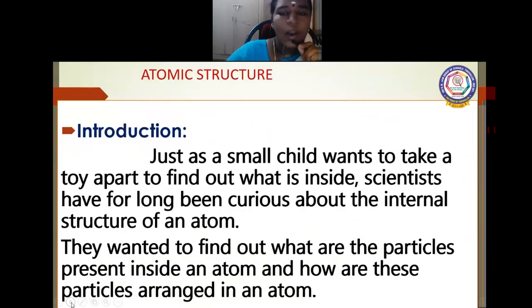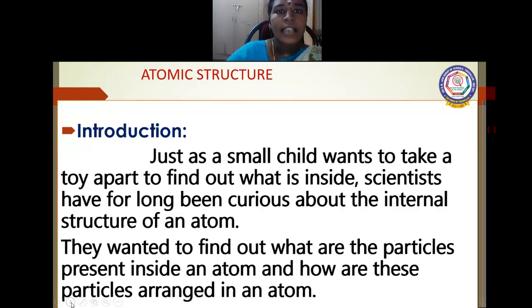Introduction. If we give a small toy to a small child, the child will search for what is inside the toy. In the same way, scientists searched for what particles are present inside the atom, how the particles react, and what particles are present in atoms.